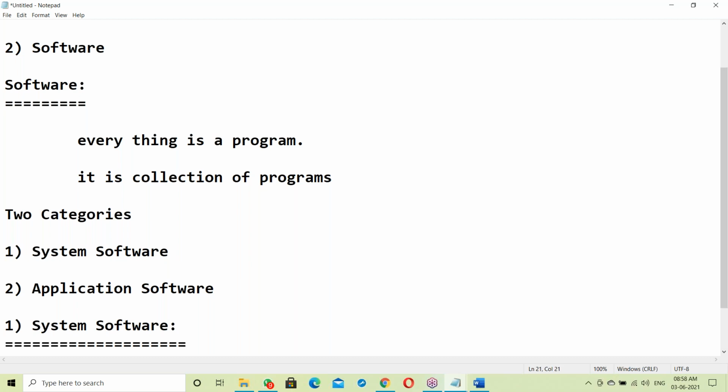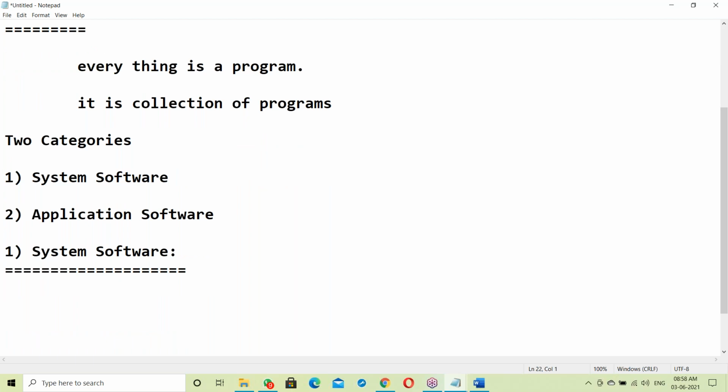What is system? Yes, from all the basics here. Of course, I will explain. Don't worry, I'm just asking your idea. Generally, most of my classes are interactive classes. It's not one way. What is system software? Any idea?